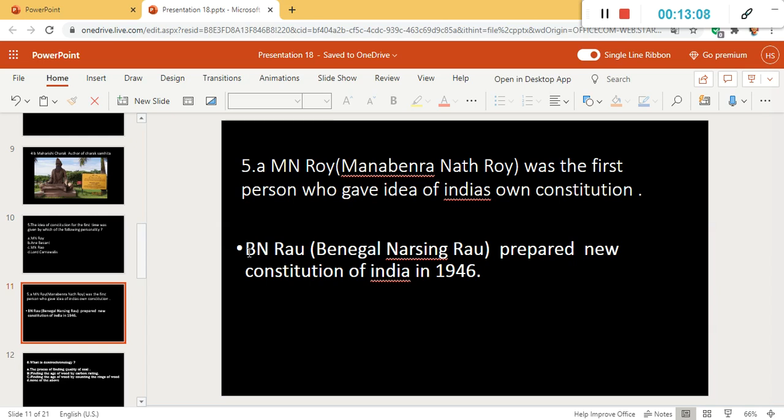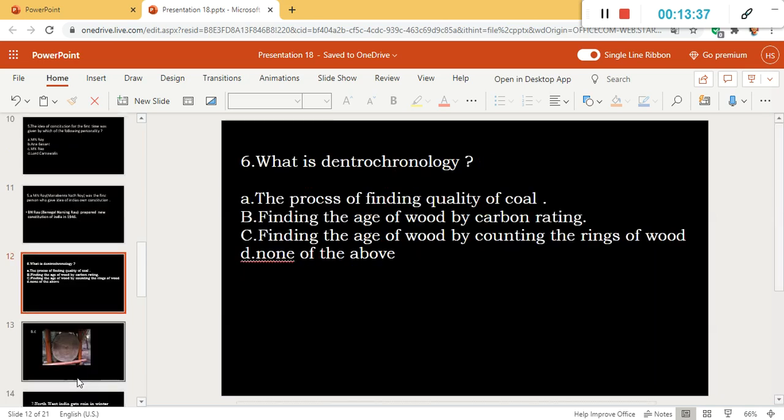So at the time of independence, B.N. Rao, that is Benegal Narsingh Rao, prepared the new constitution of India in 1946. So these two persons, M.N. Roy was the first person who gave the idea of making India's own constitution, and B.N. Rao is the person who prepared the new constitution of India when India was about to get freedom.